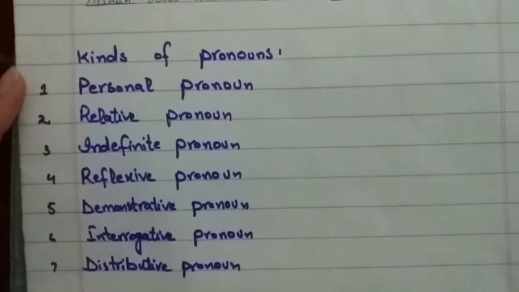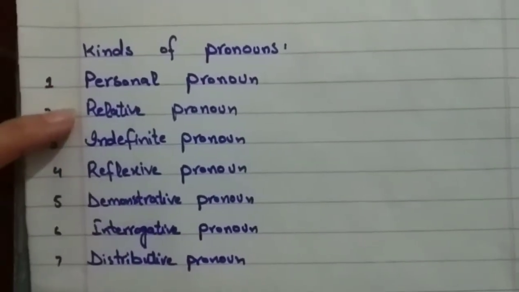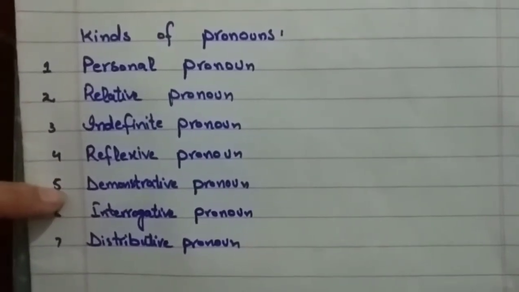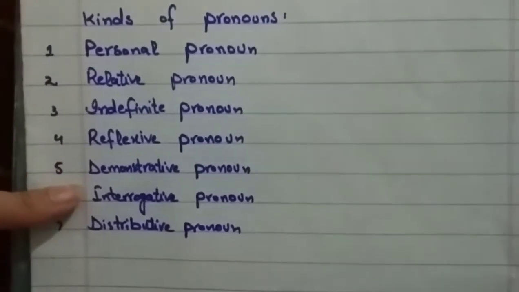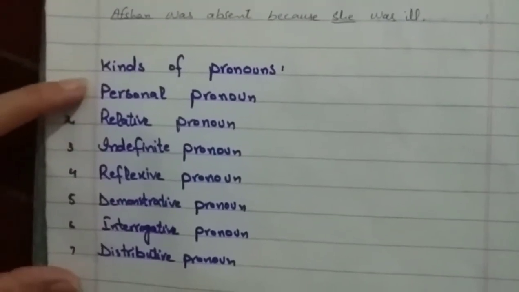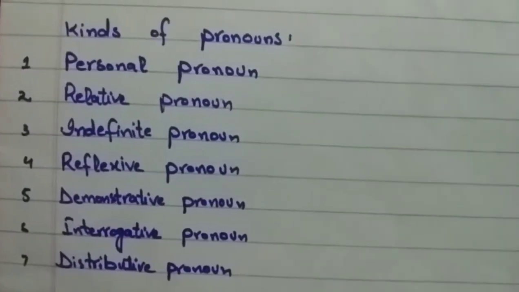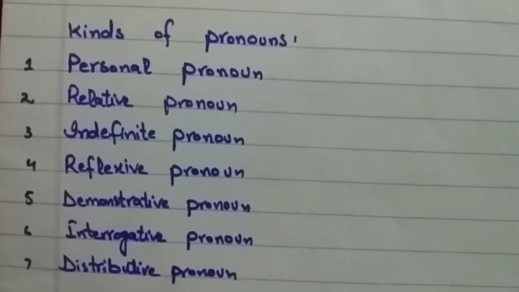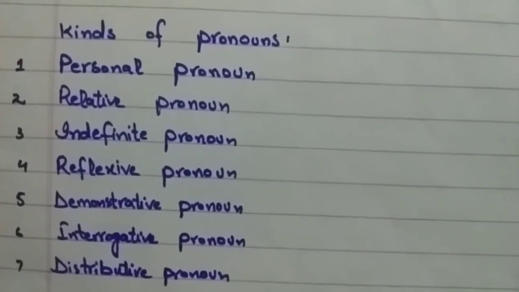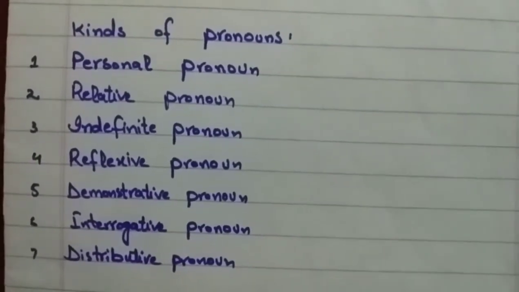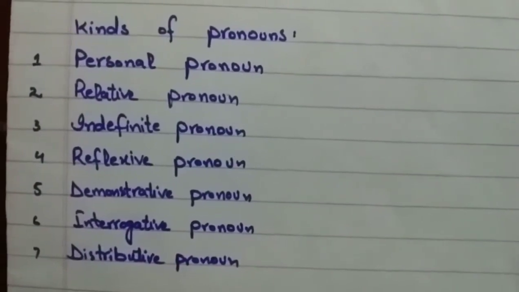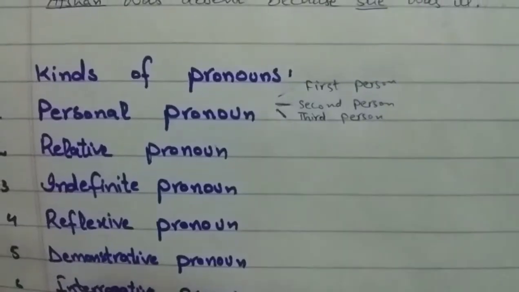Here we have the kinds: personal pronoun, relative pronoun, indefinite pronoun, reflexive pronoun, demonstrative pronoun, interrogative pronoun, and distributive pronoun. First of all, we are going to discuss the personal pronoun. Personal pronouns can stand in for the speaker, the person spoken to, or somebody or something else. In personal pronouns, we have 3 persons: first person, second person and third person.